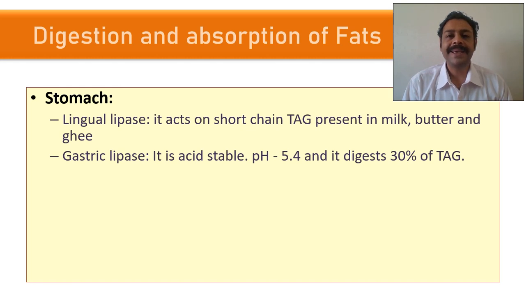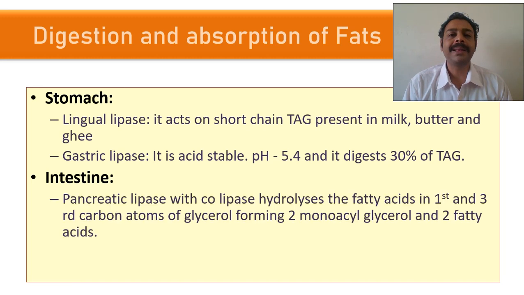Next comes the gastric lipase. At low pH, it becomes active and it digests around 30% of the triglyceride. Next comes the pancreatic lipase. Pancreatic lipase, along with one more enzyme called colipase, hydrolyzes the fatty acids at the first and third carbon atoms of glycerol, forming two monoacylglycerol and two fatty acids.